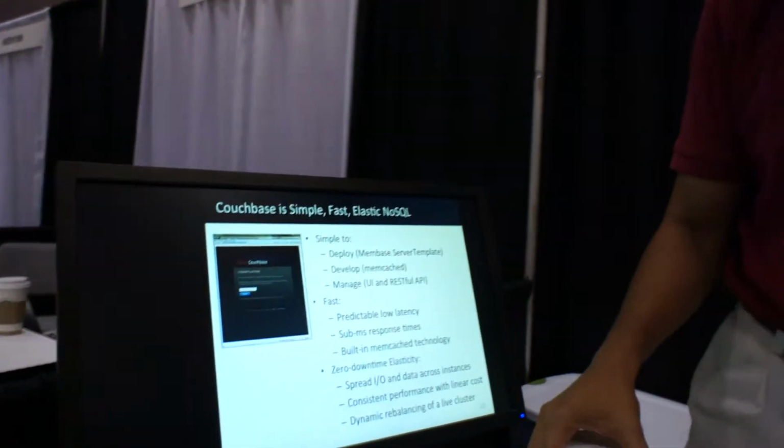And how many downloads by now? It's tens of thousands, and we have a huge community. It's based on two products: Memcached, which has been out for over 4 years, and CouchDB, which is, what, a couple of years, Jeff? Something like that.